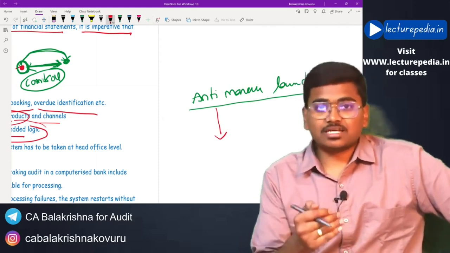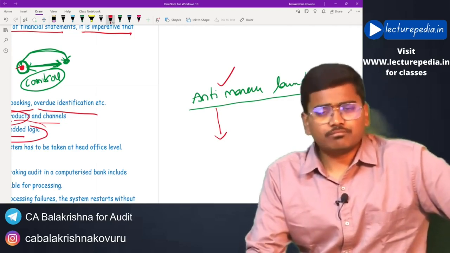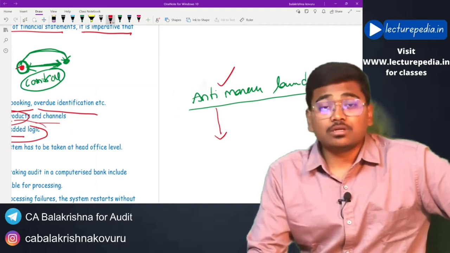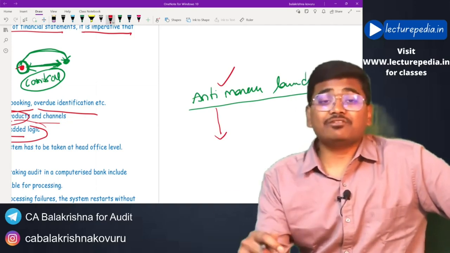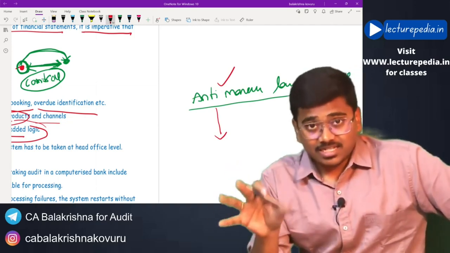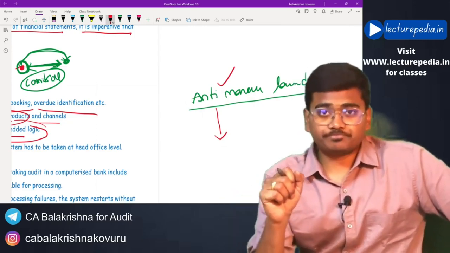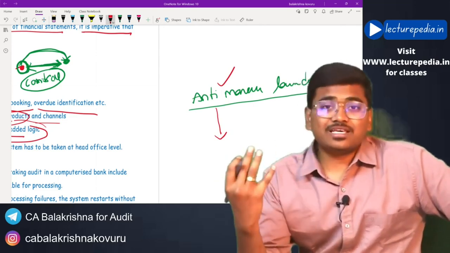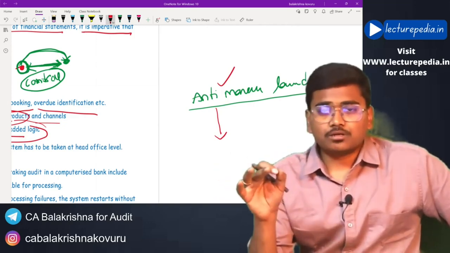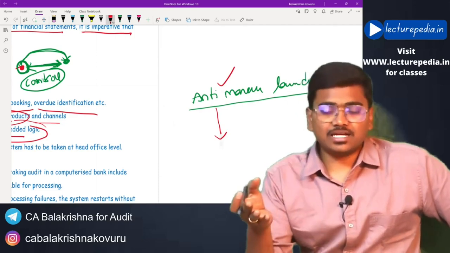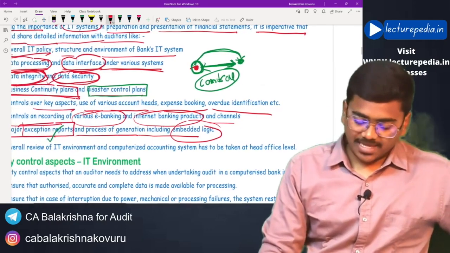Once the transaction is reflected in this anti-money laundering exception report, it will come to the notice of the employees, or you can say the manager, and the manager will go to that account and specifically verify whether any such money laundering activity is actually taking place in that account or not. So this way exception reports will be useful, and these exception reports, based on certain criteria, will be automatically generated. They will be inbuilt in the banking software itself.